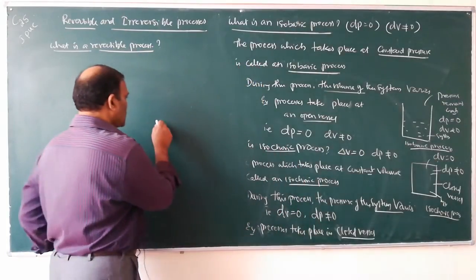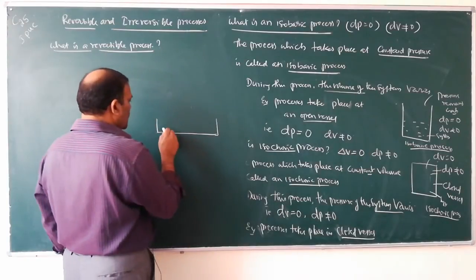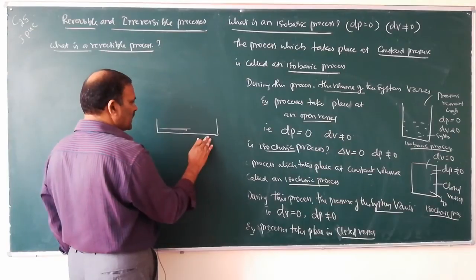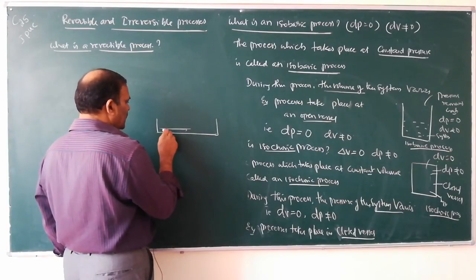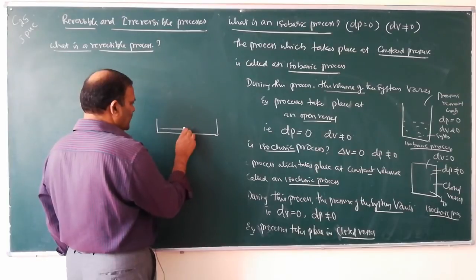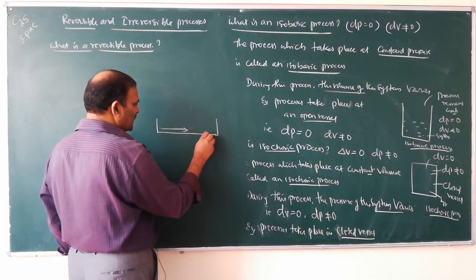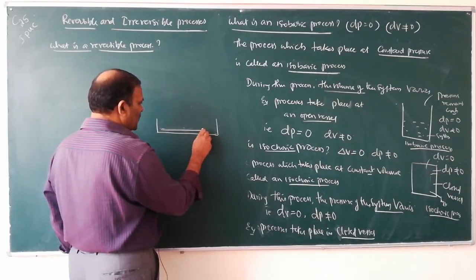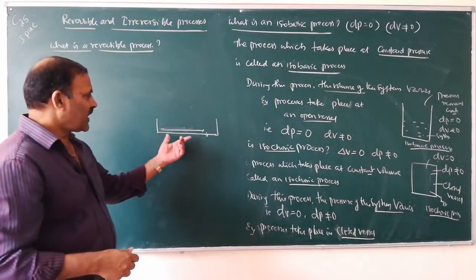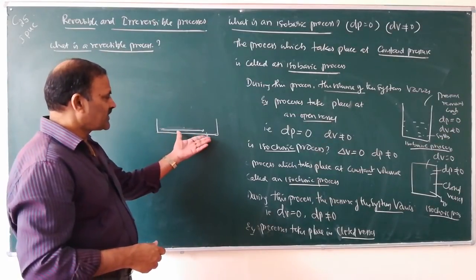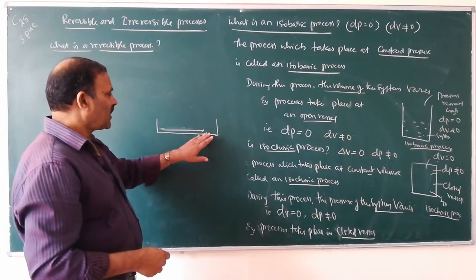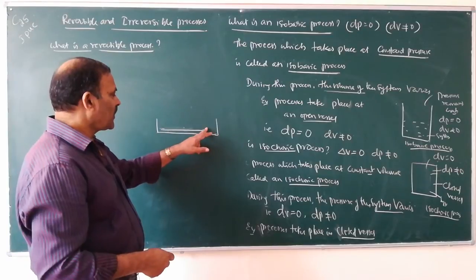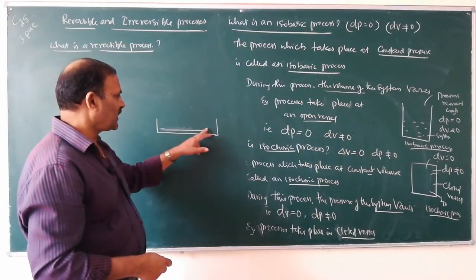For example, if water is flowing from this side to this side, because it is present at a little upper height and it is at a lower height, and the heights are almost the same, then if the height of this end is increased slightly, water will flow from this side to this side.